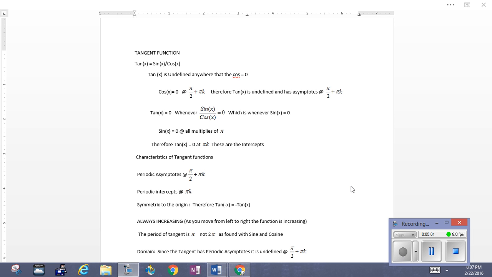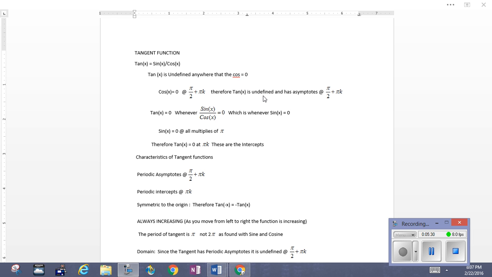Now we're just going to close by taking a list of some of the properties of the tangent, and I will provide you with this list for your reference. As we said, the tangent is defined as the sine over the cosine. So that ratio is going to be undefined whenever the denominator goes to 0, which is where the cosine becomes 0. And the cosine becomes 0 at all values pi over 2 plus pi k.